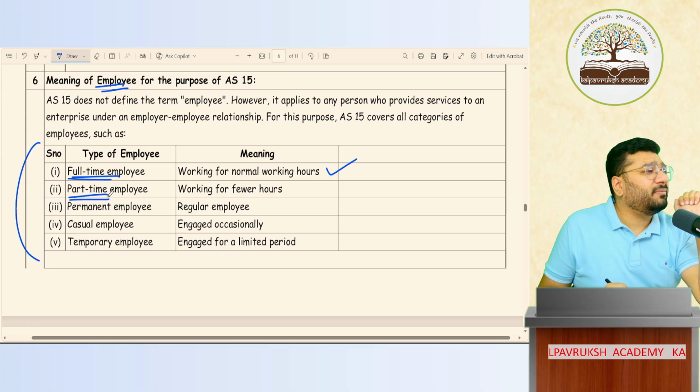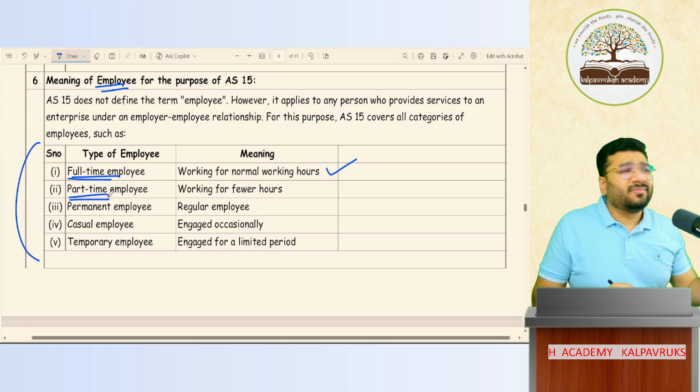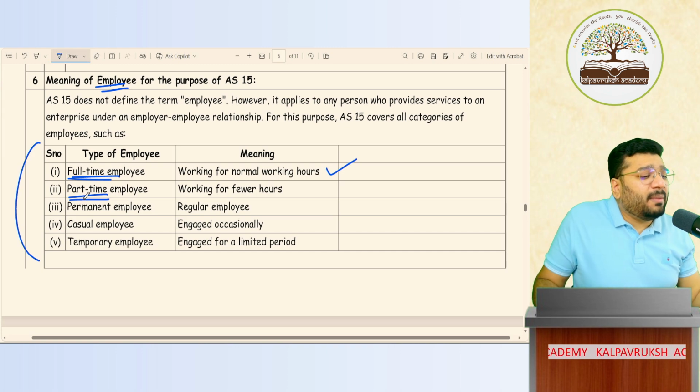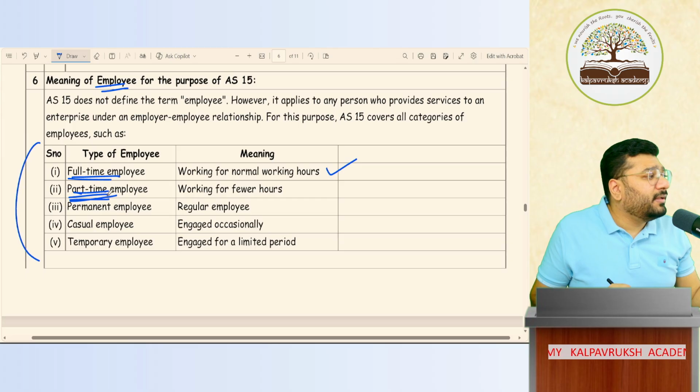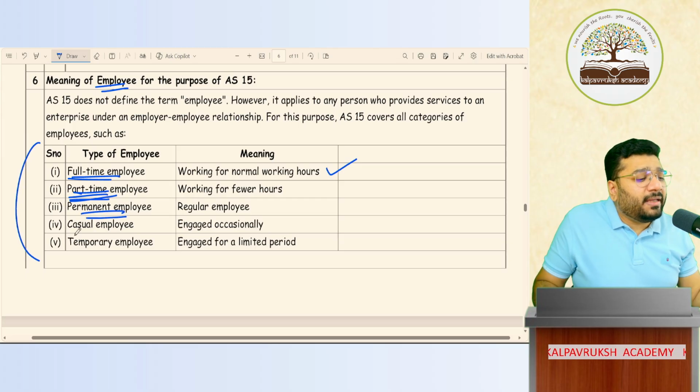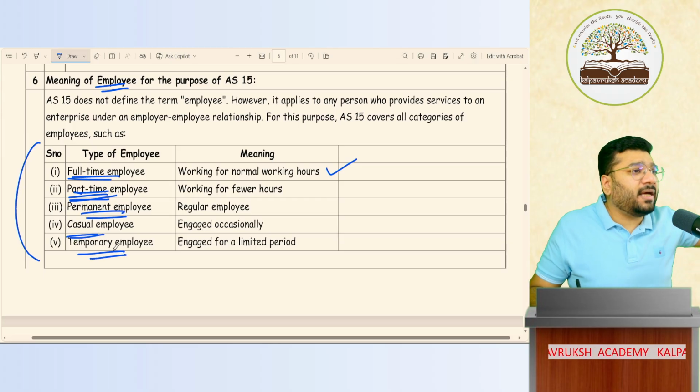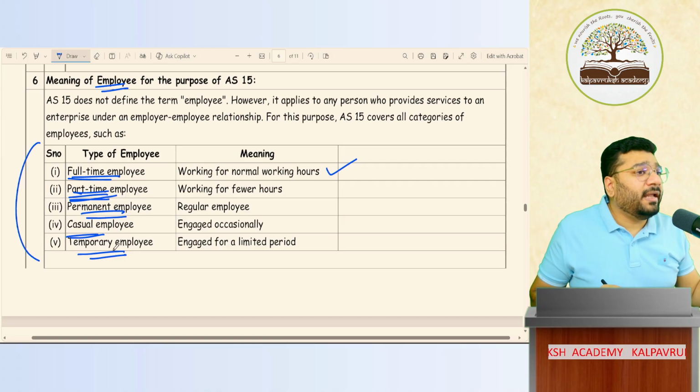Part-time employees are not employees. So the money that you pay to them is not employee benefit. So on that AS 15 is not applied. False. So part-time employees are also employees covered under AS 15. Permanent employee, casual employee, temporary employee, all these are employees, and if any money is paid to them, that will be called employee benefit, and such employee benefit should be accounted as per AS 15.